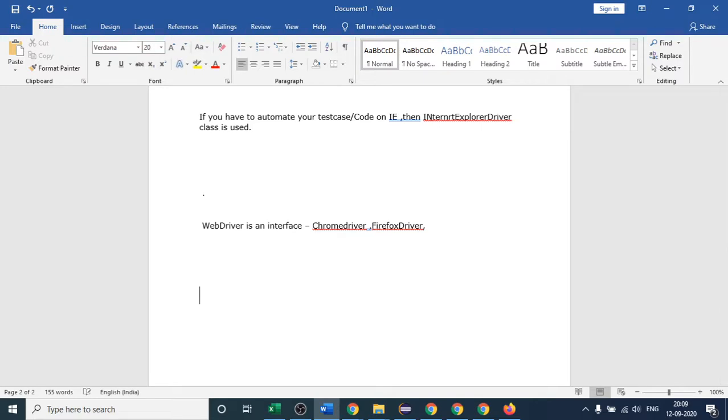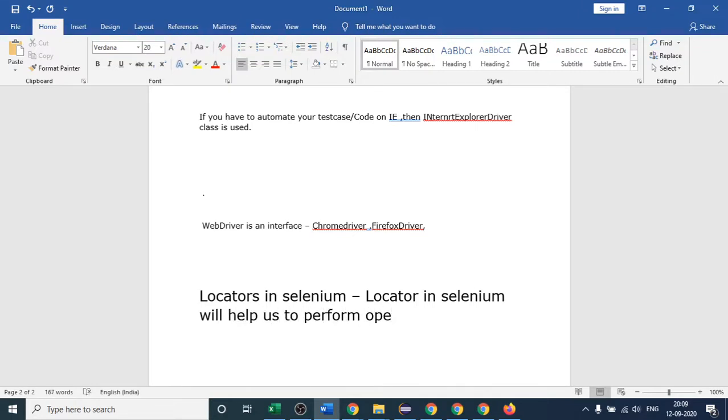Locators in Selenium. Let me write the definition clearly. Locators in Selenium will help us to perform operations on web elements.